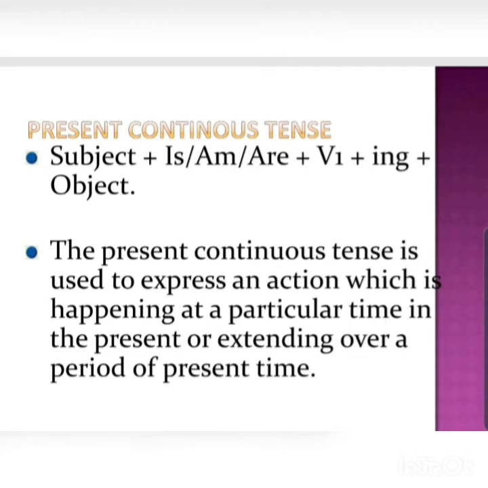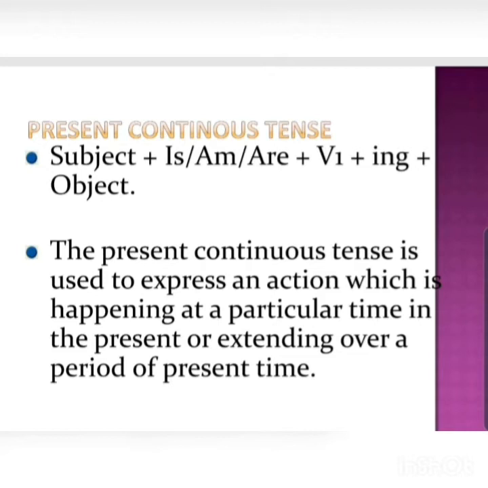Okay, so now let's come to the next tense, that is the present continuous tense. The present continuous means what? It's a tense which is used to express an action which is happening at a particular time in the present, or extending over a period of present time. Something which is happening presently will be in the present continuous tense. Like it's raining outside. I am feeling sick today. These are showing that the action is continued in the present.